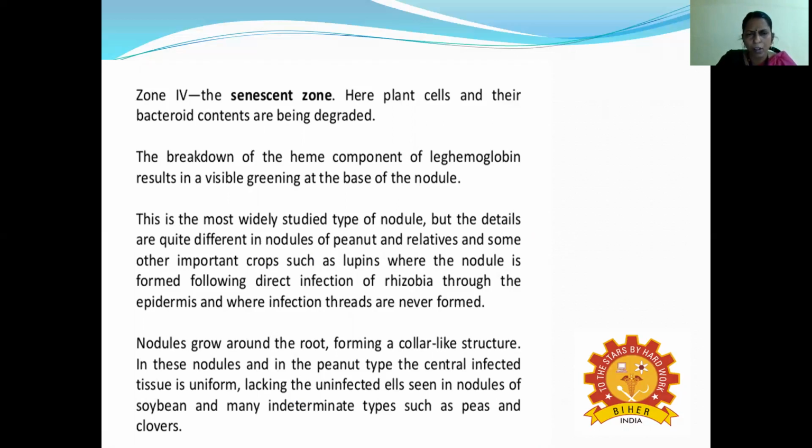You are seeing this in lupins. They have the nodules formed from a different infection, through the epidermis, where infection threads are sometimes never formed. So the nodules grow around the root, forming a collar-like structure. In the nodules of the pea plant type, the central infected tissue is uniform, lacking uninfected cells, which are seen in the nodulation of soya beans and many intermediate types such as the peas and the clovers.